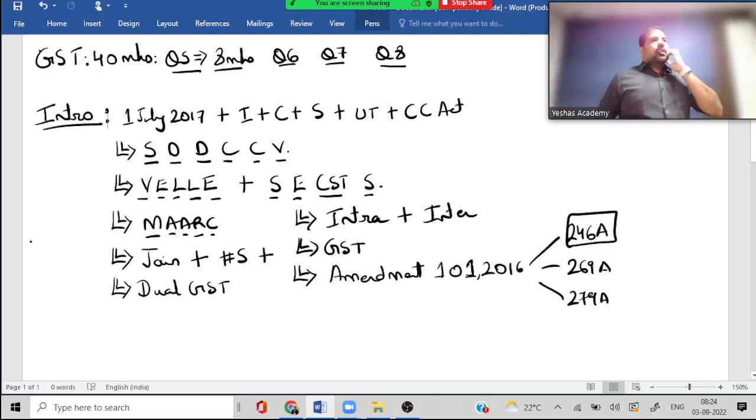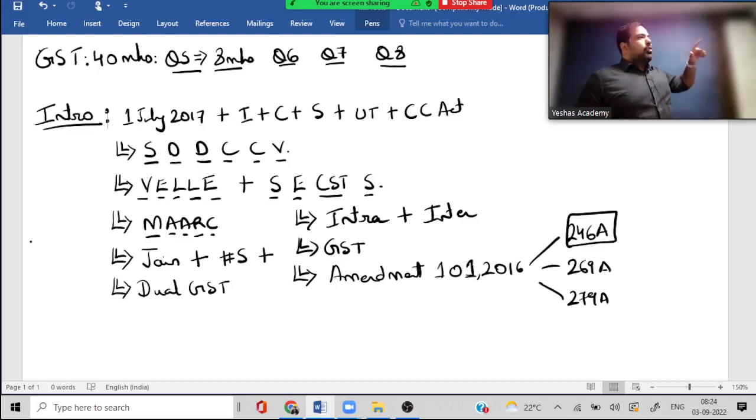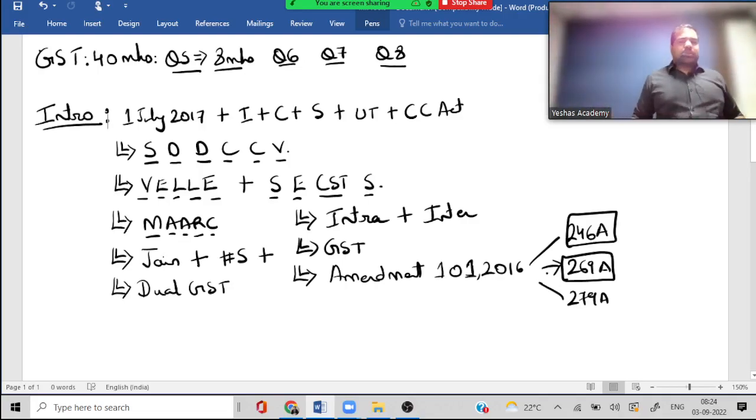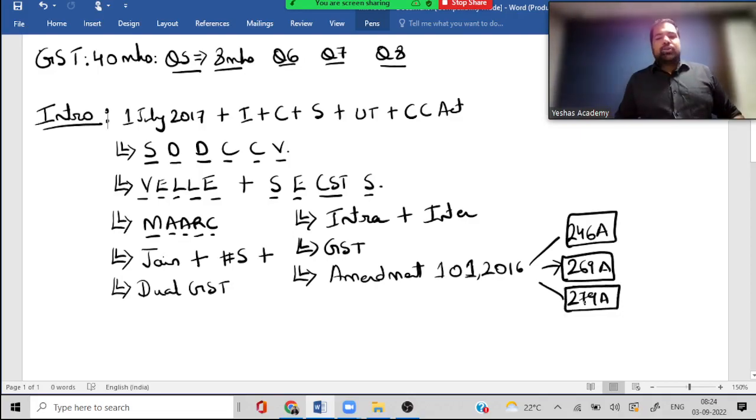But guys, GST was not there in the concurrent list. No tax was there in the concurrent list. So Article 246A brought tax into the concurrent list. Article 269A said that, listen, because of interstate IGST, apportionment happens, and this formula will be given in 269A. And the main one, guys, is 279A.